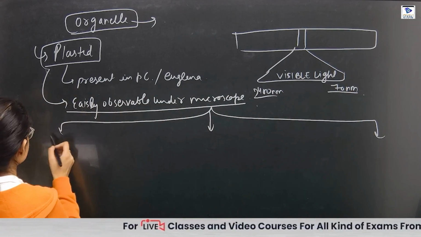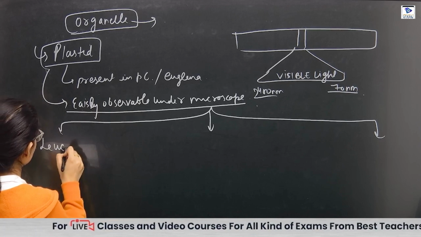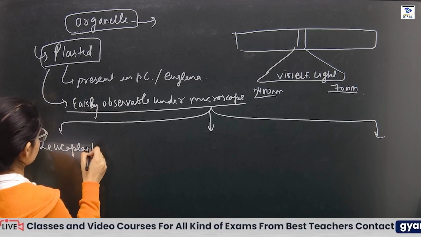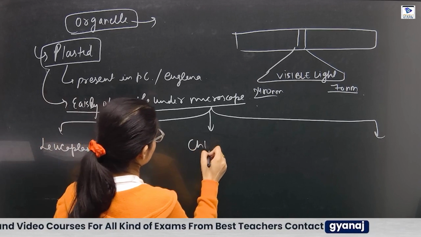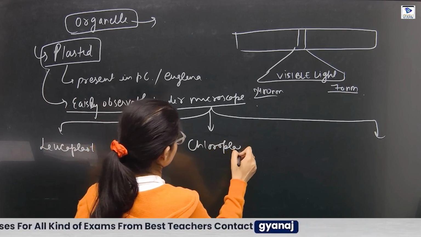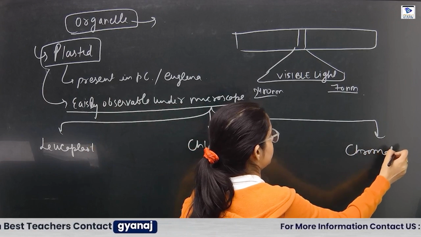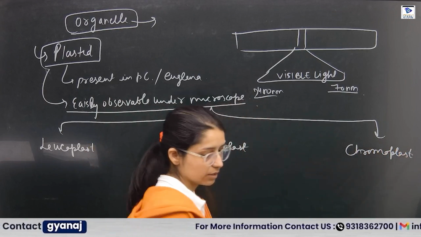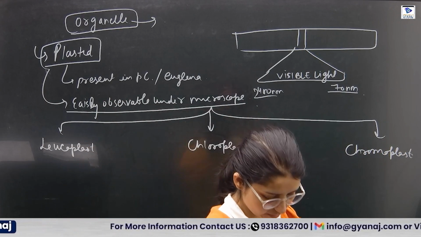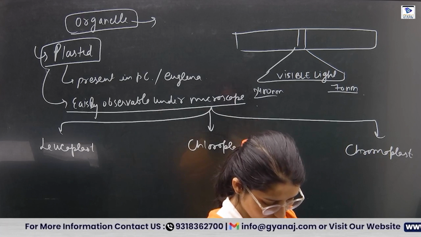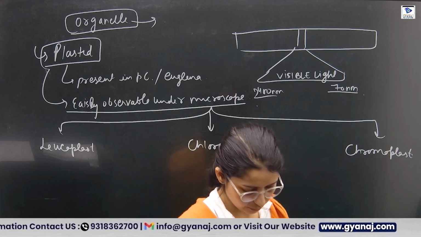Yes, so one is the leucoplast, one is the chloroplast, one is the chromoplast. Leucoplast gives no color.